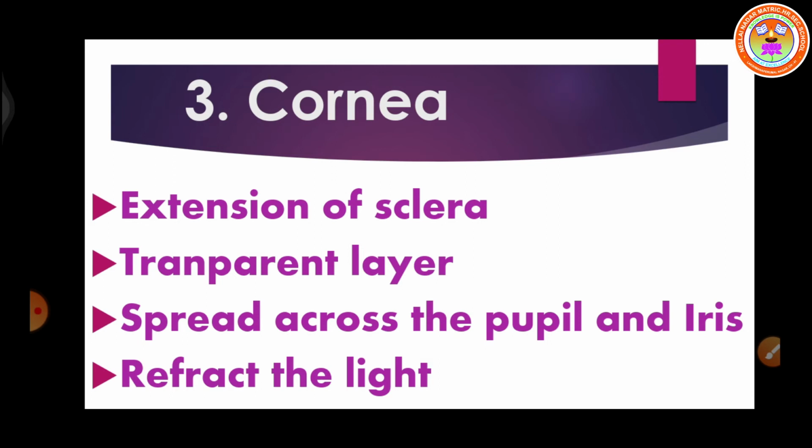So the cornea is a transparent layer spread in the front. It is an extension part of the sclera. It refracts the light which is entering into the eye.